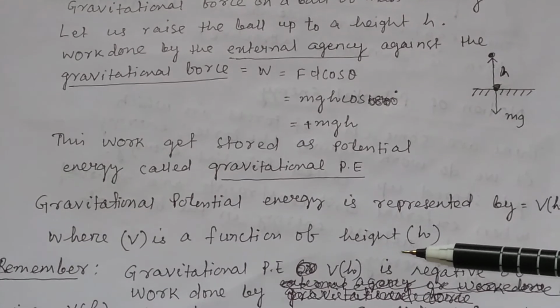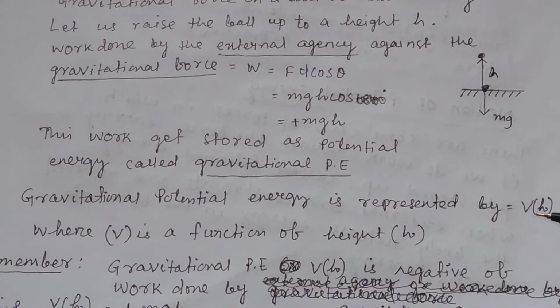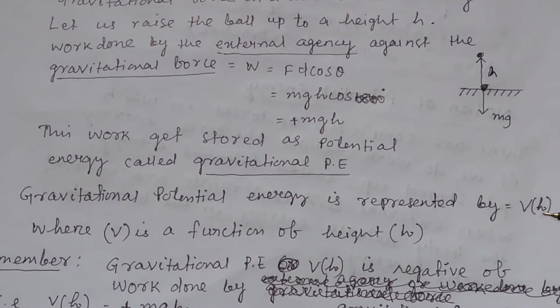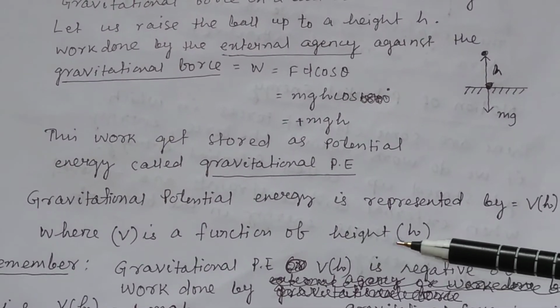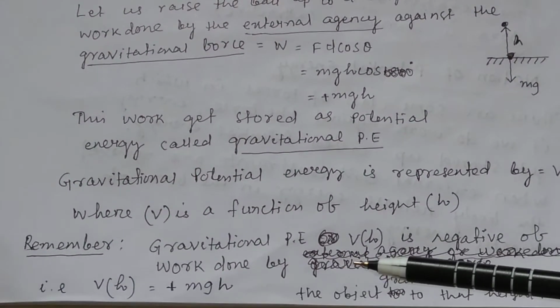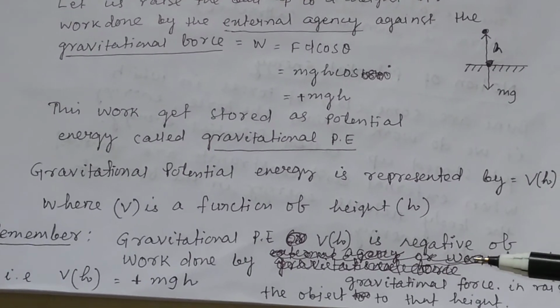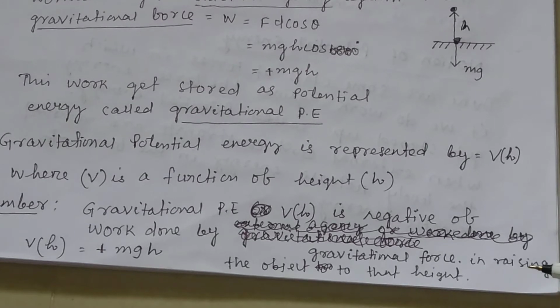Gravitational potential energy is represented by the symbol V(h), that is potential energy as a function of height h, where V is a function of height h. So remember, gravitational potential energy V(h) is the negative of the work done by the gravitational force in raising the object to that height.